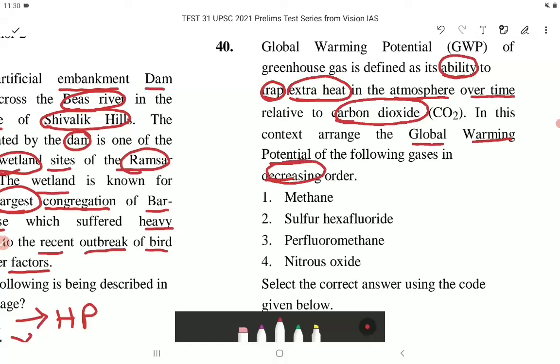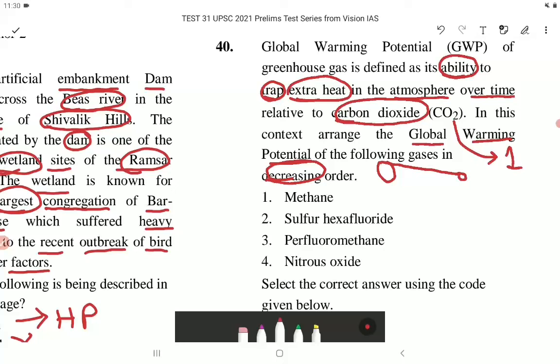So we are going to arrange from the highest to the lowest. So carbon dioxide is assigned a GWP, that is global warming potential value of 1. So carbon dioxide has GWP value of 1. The GWP values of various greenhouse gases are generally calculated over a 100-year time horizon.